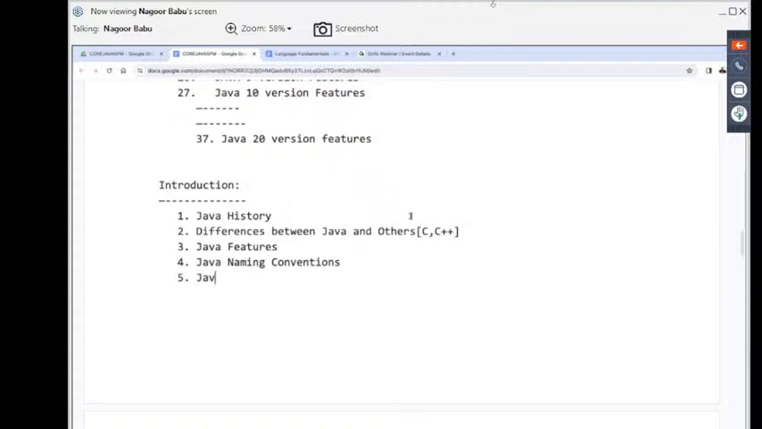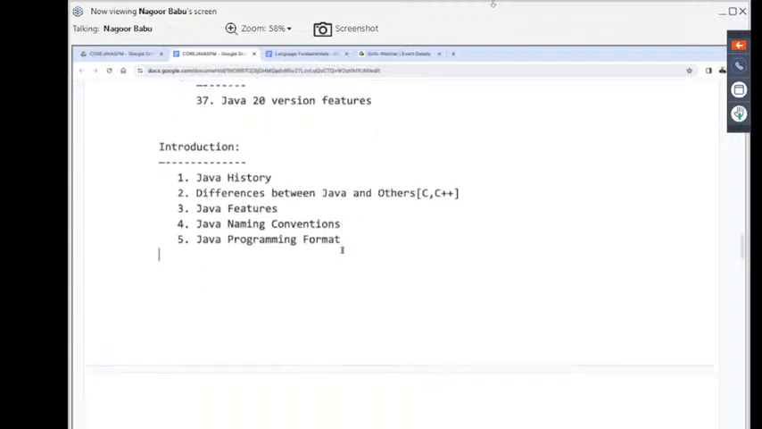After completion of this, the Java programming format, the Java programming structure. If you want to write a C program, there is a format and a structure. If you want to write a C++ program, there is a structure. Similarly, to write a Java program, what structure and what format do we have to follow? We are going to understand all these points. So these are the various concepts available in the introduction part.